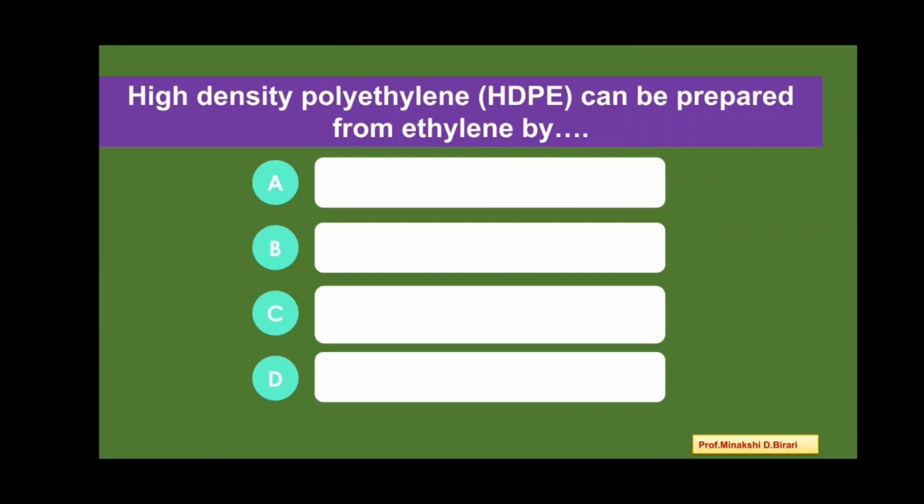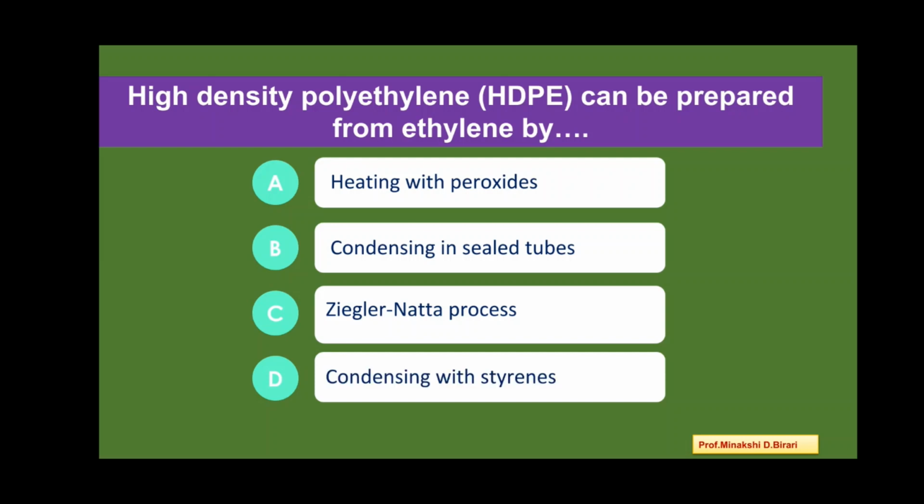Next one. High density polyethylene HDPE can be prepared from ethylene by heating with peroxides, condensing in sealed tubes, Ziegler-Natta process, and condensing with styrenes. So HDPE can be prepared from ethylene by Ziegler-Natta process. So option C is the correct answer.